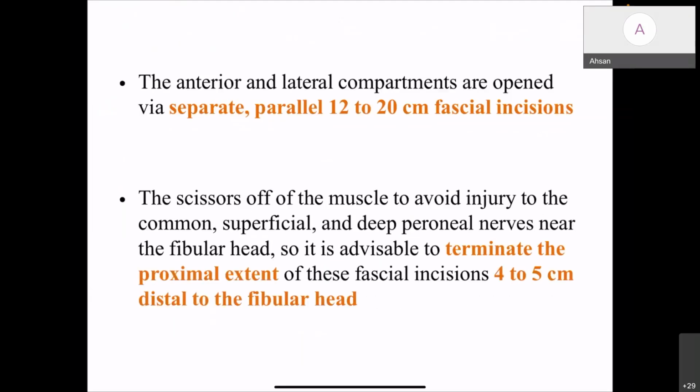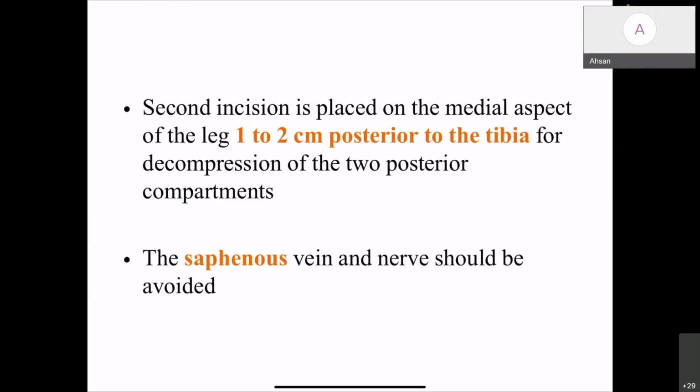The fascia of the anterior and lateral compartments is then opened separately, with a parallel incision according to the skin incision, a 12 to 20 centimeter fascial incision. The scissors are lifted off the muscle to avoid injury to the underlying muscle and nerves passing through the compartment. It should be terminated superiorly 4 to 5 centimeters distal to the fibular head. All this serves to prevent nerve damage.